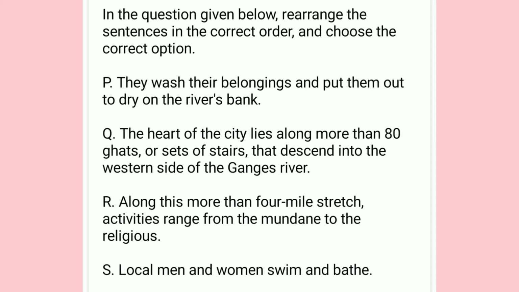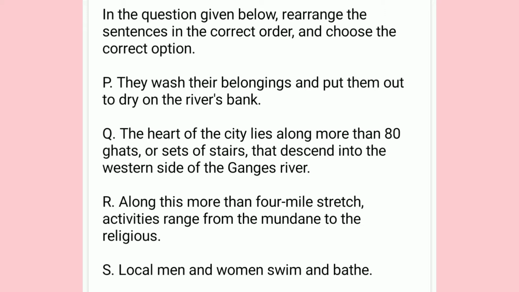In the sentence S, they talk about local men and women, they swim and bathe. And then in sentence R, they say that along this more than 4-mile stretch. So in this sentence R, they mention the word "this," which describes some other activity or another place. So I can figure out immediately that the first sentence is Q.